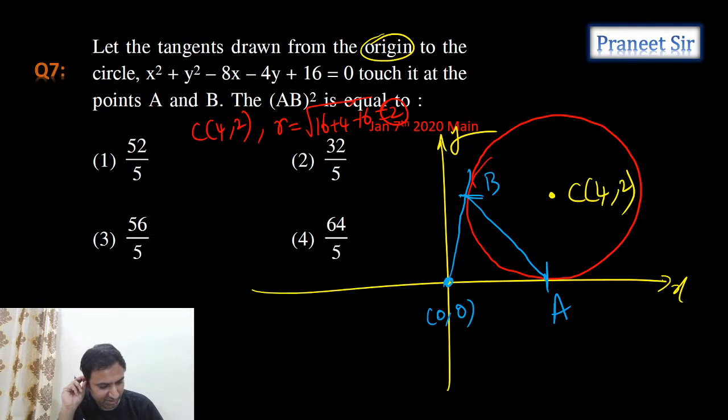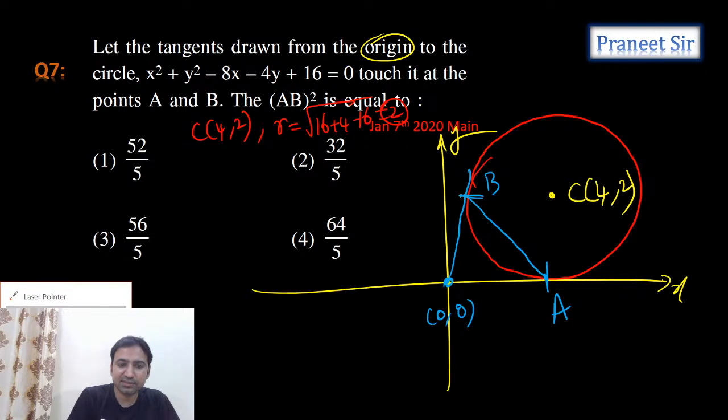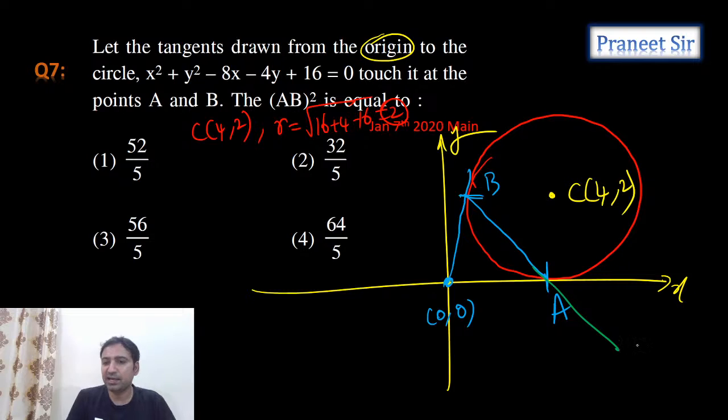So tell me, guys, how can we do this? Anyone done this question? AB length we need. From the external point origin, can we draw the AB line equation? Isn't this AB line the chord of contact with respect to 0, 0?